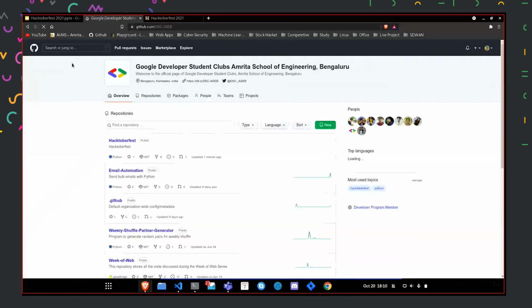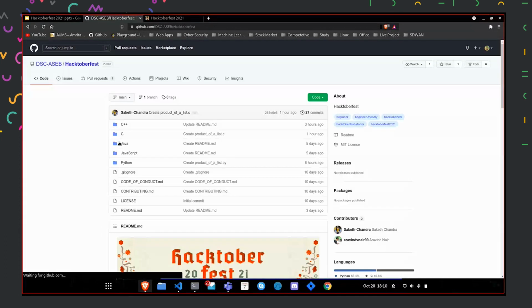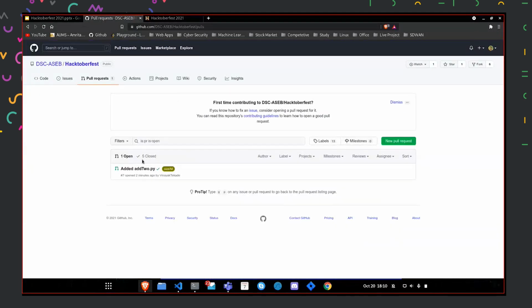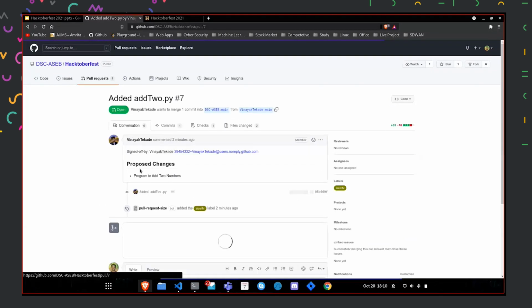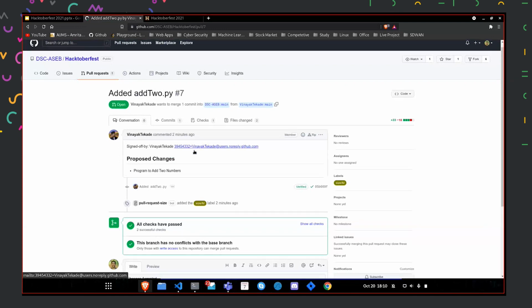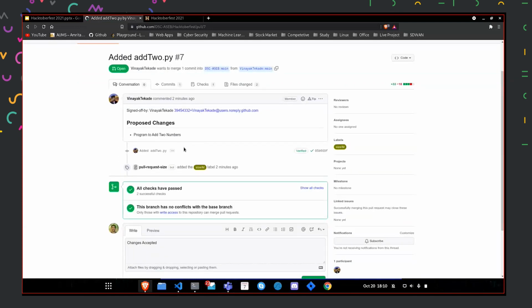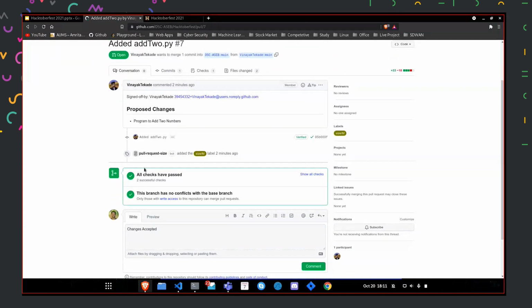Okay, so now, yeah, this is the Hacktoberfest repository, and here we can see the pull requests that are available. When I click on that, I can see the proposed changes that Vinayak Tekade has made. There are some automatic checks that are done by GitHub.